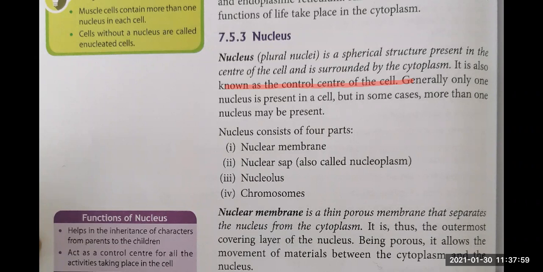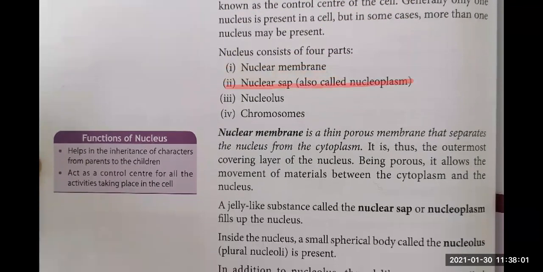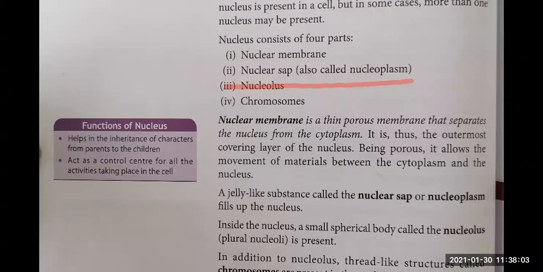Now let's see what the nucleus consists of. Nucleus consists of mainly 4 parts. First is the nuclear membrane. So nucleus जहाँ होता है, nucleus के बाहर membrane तो होनी चाहिए, एक outer layer तो होनी चाहिए. So that is your nuclear membrane. Next, उसके अंदर भी बेटा, nucleus के अंदर भी थोड़ा सा jelly like substance होता है.